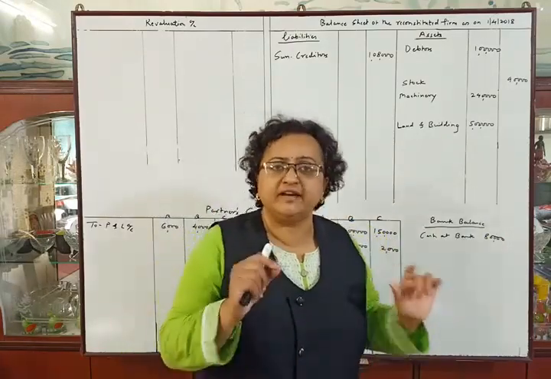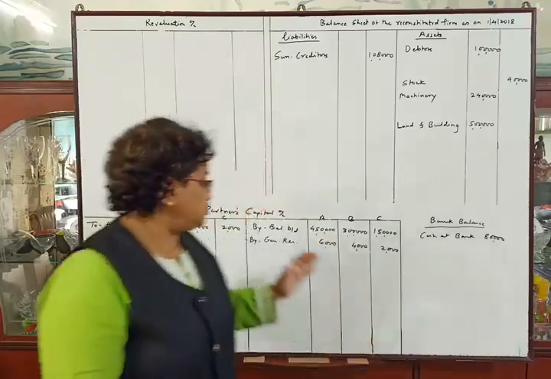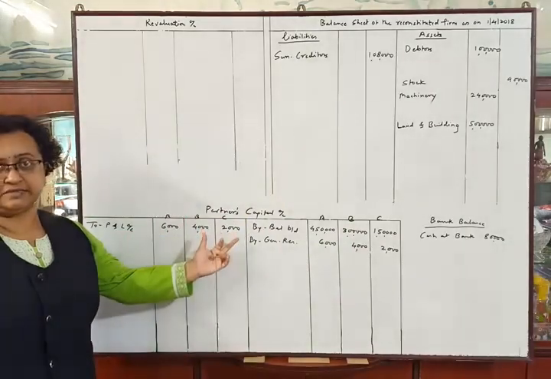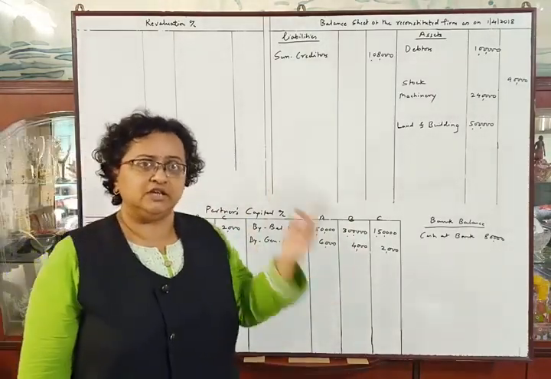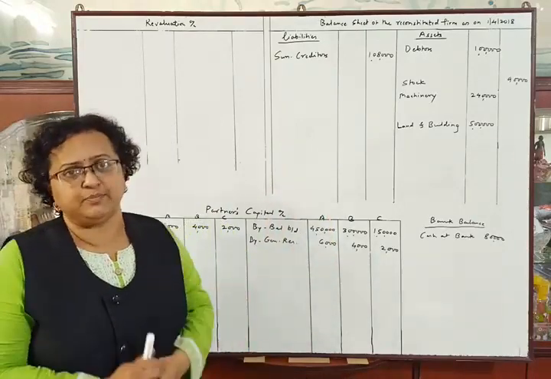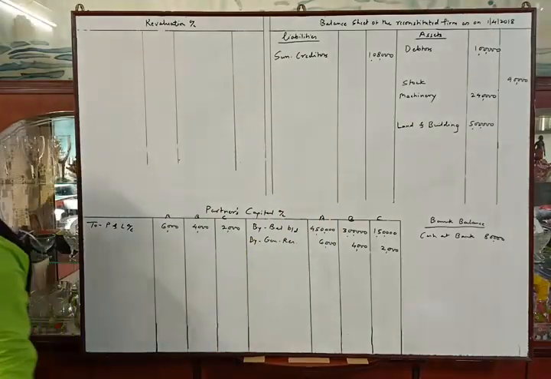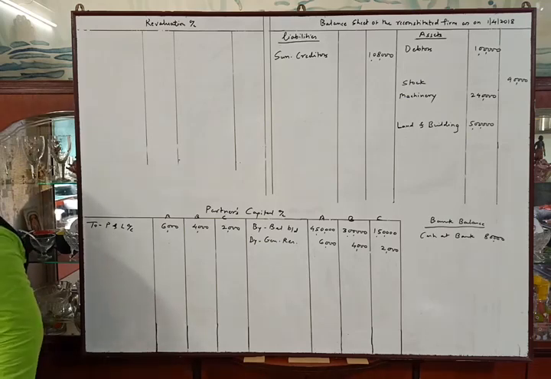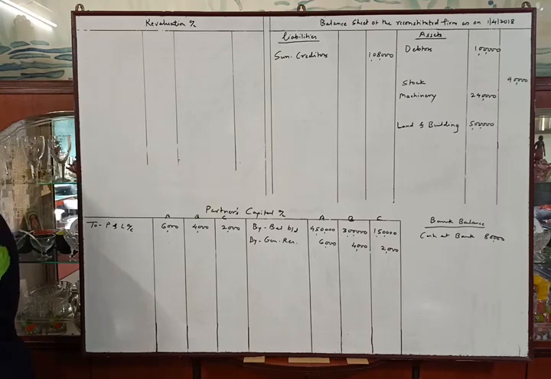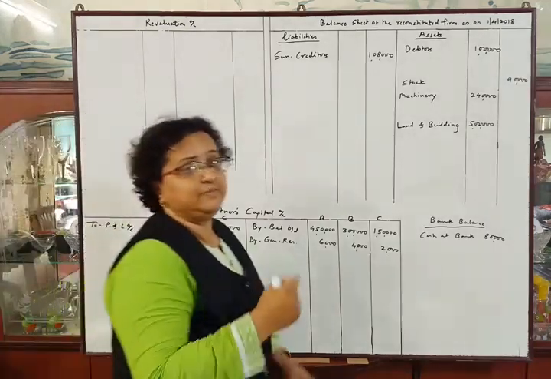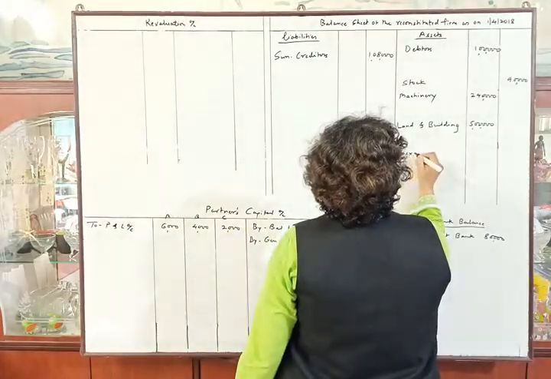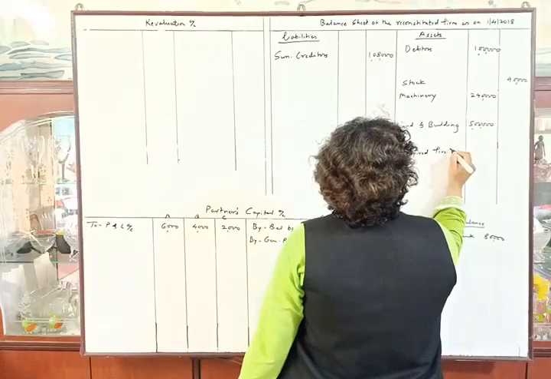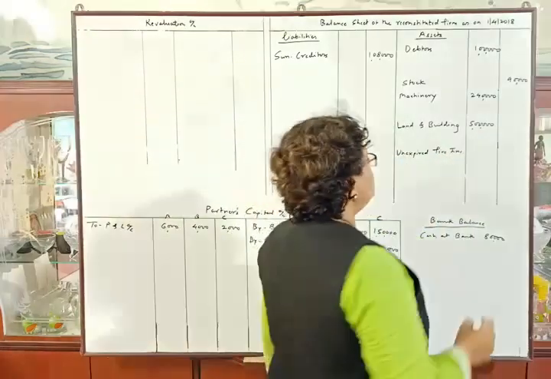Now the asset side. Debtors, machinery and land and building amounts are in the inner column as there are adjustments, and the stock amount will be in the outer column as there is no adjustment. Cash at bank: we will not prepare a bank account, we will calculate the balance separately and write it in the balance sheet afterwards. Cash at bank 80,000 is given in the old balance sheet. Now the last item, profit and loss account. We will transfer the profit and loss account balance to the debit side of the partners' capital accounts and distribute it between all partners in their old profit sharing ratio, that is 3 is to 2 is to 1.